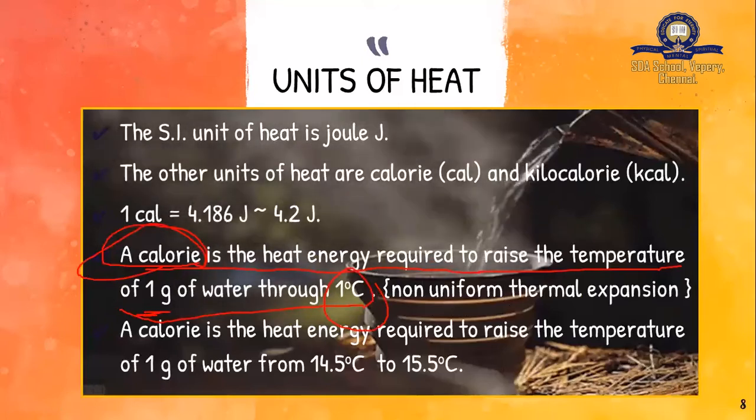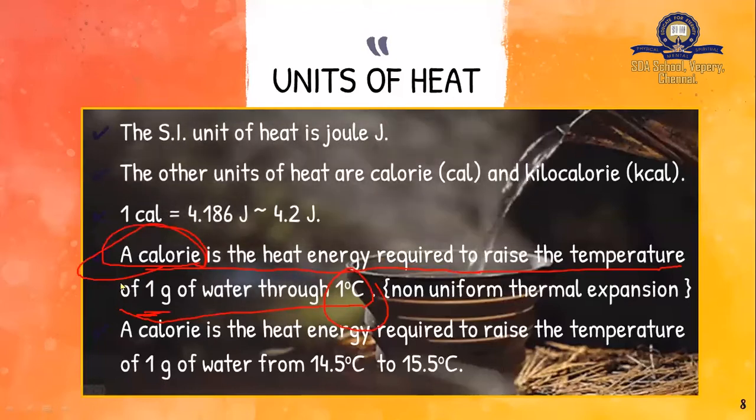For an increase in temperature there should always be an expansion, but in the case of water, for an increase in temperature water will compress. Sorry, the place where the water has to compress it will expand. Because of this non-uniform thermal expansion of water, we are changing the definition.